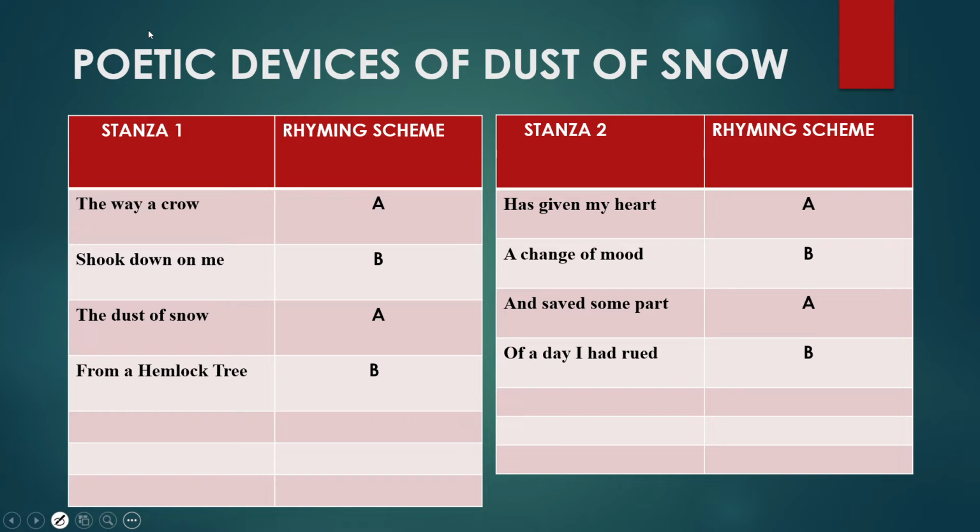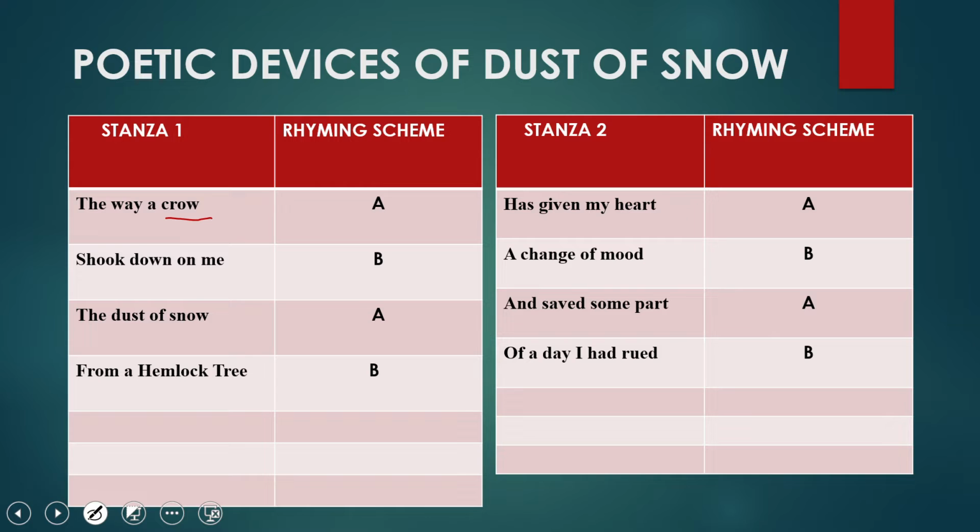Dear students, in this video, we'll discuss the poetic devices of the poem Dust of Snow. First of all, we'll discuss the rhyming scheme of the poem, and we'll start with stanza 1. To find out the rhyming scheme, dear children, we have to see the last word of each line.